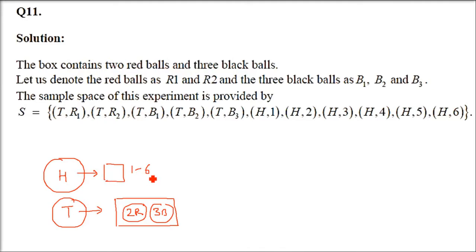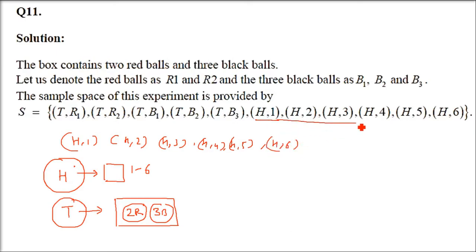So if head comes, die is 1 to 6. So H1, H2, H3, H4, H5, H6. Means if head is coming, it has to be followed by the throwing of a die. Die will give you 1 to 6. So H1, H2, H3, H4, H5, H6. So this is head done.